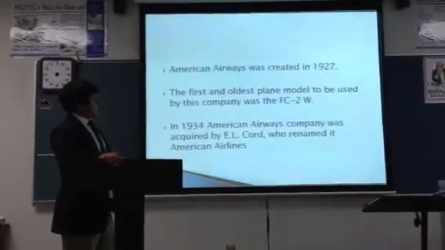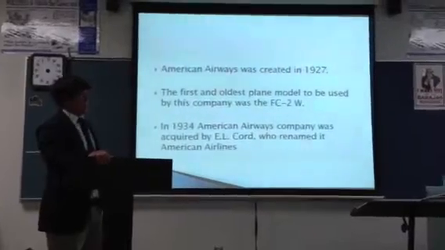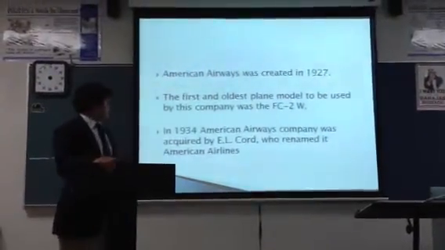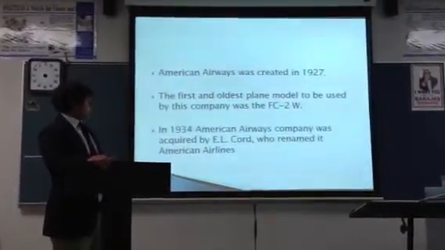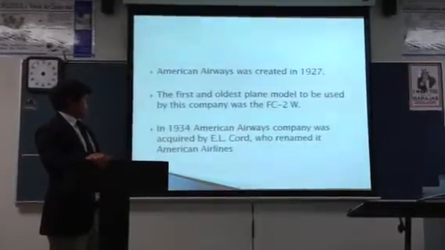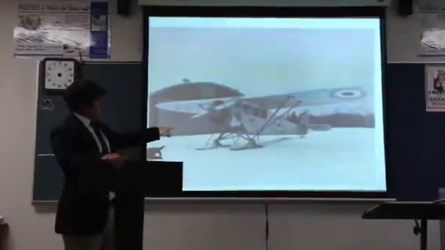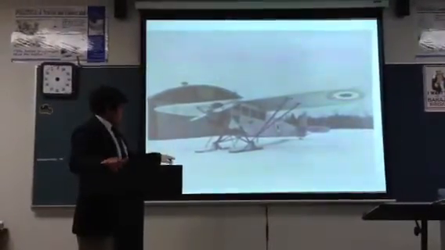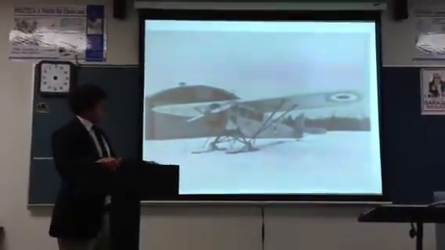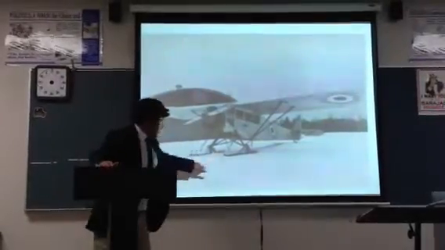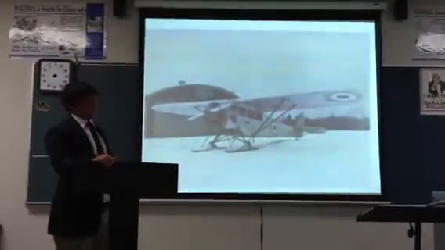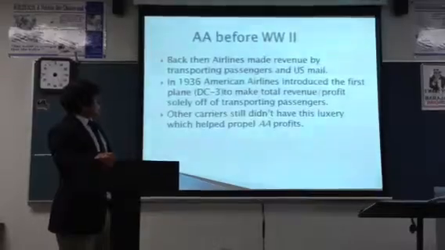The first and oldest plane model to be used by this company was the FC-2W. In 1934, the American Airways Company was acquired by E.L. Cord, who renamed it American Airlines. Now this here is a picture of the first airplane, and the location is in Alaska. As you can see, it has to use sleds to land on the ice, because if it were to use wheels, it would obviously slide out of control.